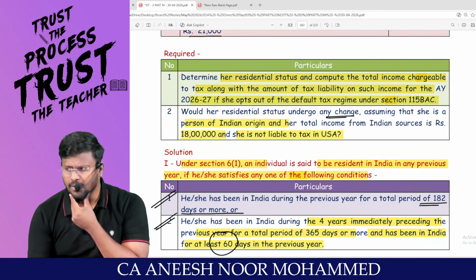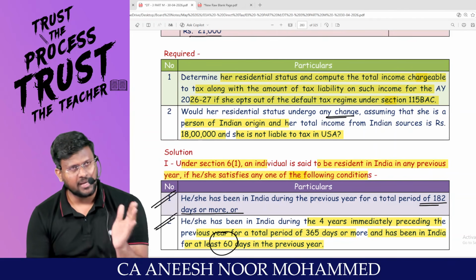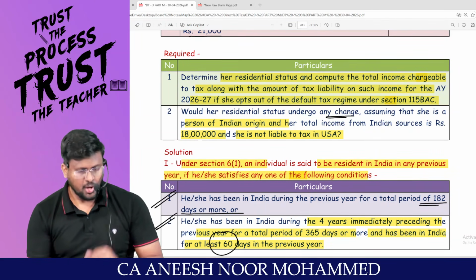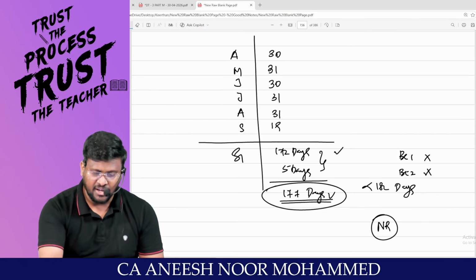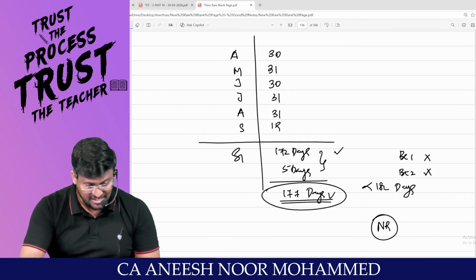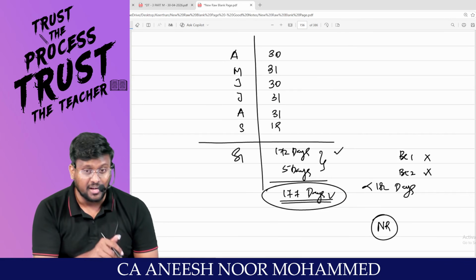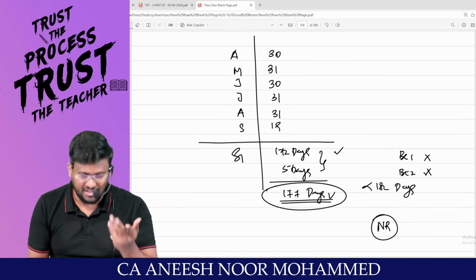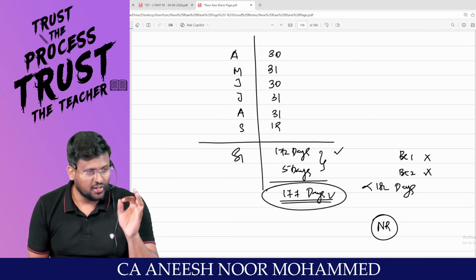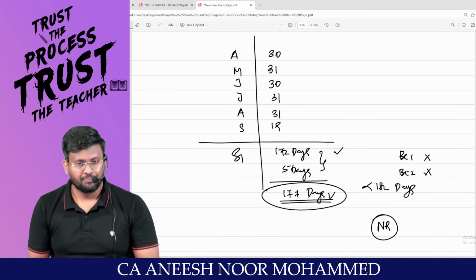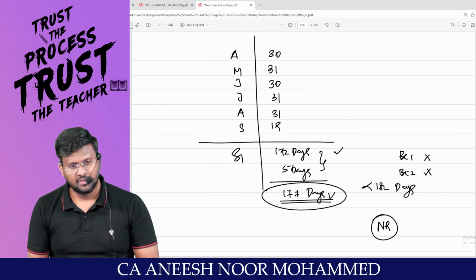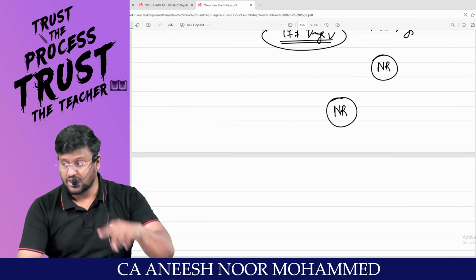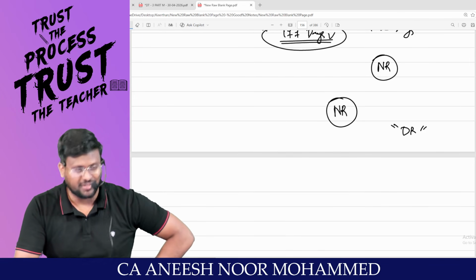So, my dear lovable students, for her, second basic condition will not be applicable. Altered second basic condition will be applicable. What altered second basic condition is saying is that she should be in India for at least 120 days. Yes, she is in India for 177 days. Not only current year. You have to see the 4 immediately preceding previous years, 365 days she should be in India. No. That means she has not satisfied the alternate second basic condition. Because of that reason, she will be called as what? Non-resident. Now, I will be checking whether she can be a deemed resident or not.